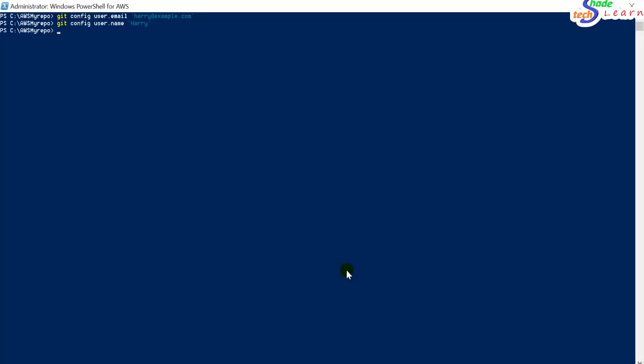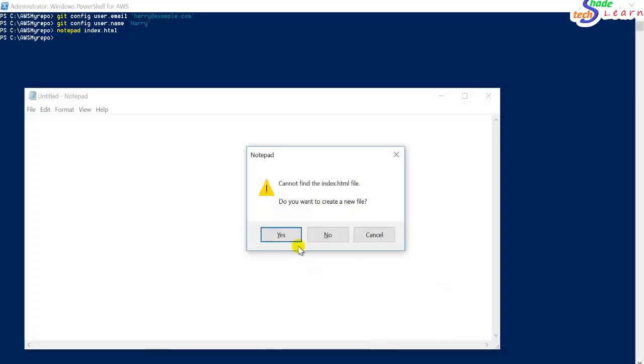Now we will create some code. I'm just giving a sample code in HTML. There's no file such as index.html, but I am opening it with Notepad so that I can create one. Cannot find index.html. That's correct. You want to create a new file? Yes.